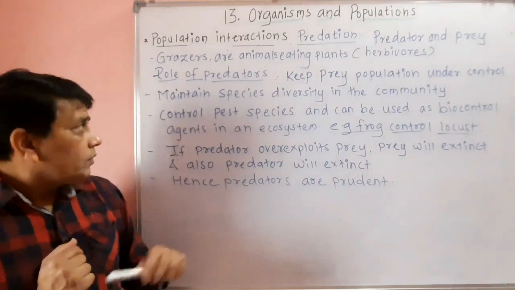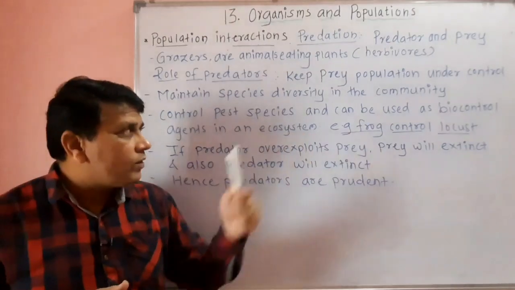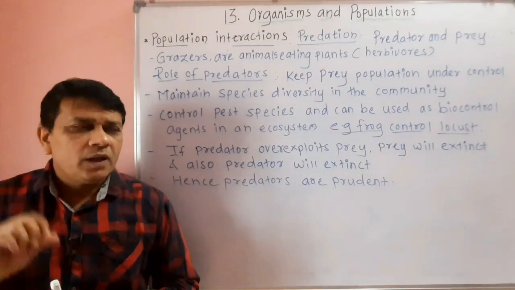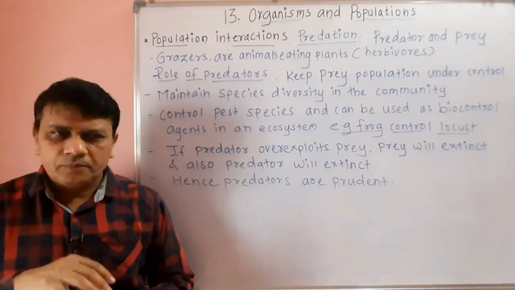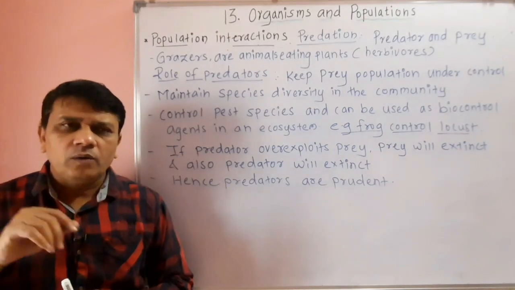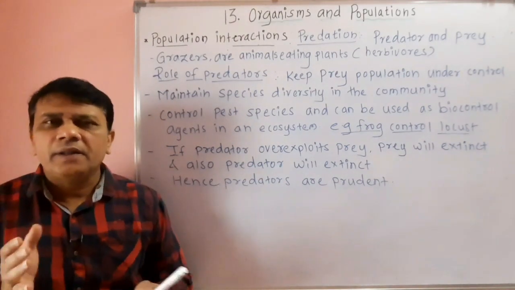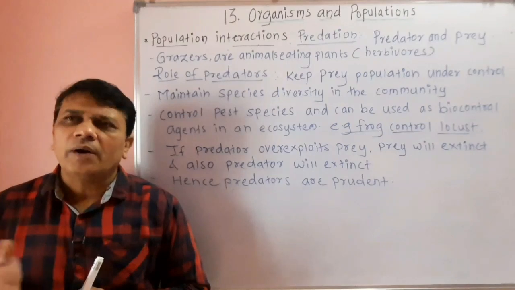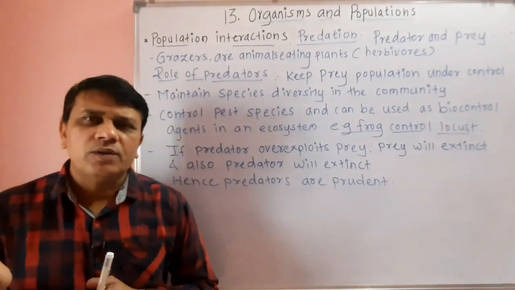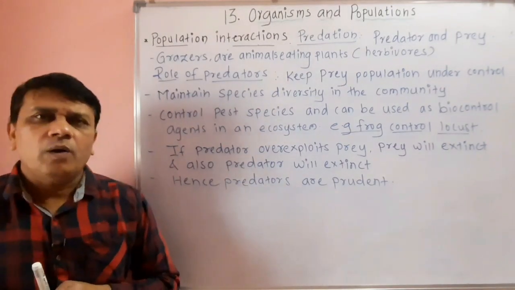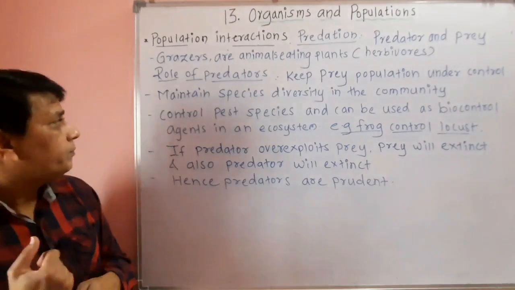So these predators also maintain species diversity in the community. Now the predators check or control the growth of prey, as well as they maintain the diversity between the organisms found in the environment. Now you know that diversity means different types of organisms are found in the different regions.